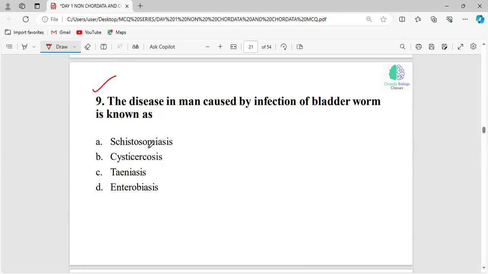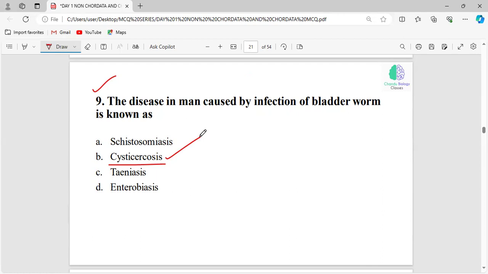Very good. This is a cysticercosis. And anybody remember this bladder worm or cysticercus will be seen in which parasite's life cycle? Can anybody name which helminth worm undergoes this structure?